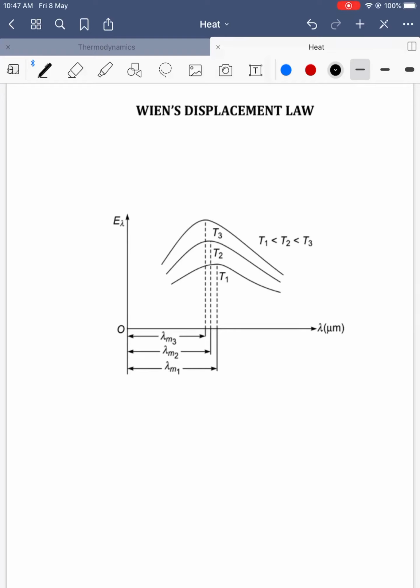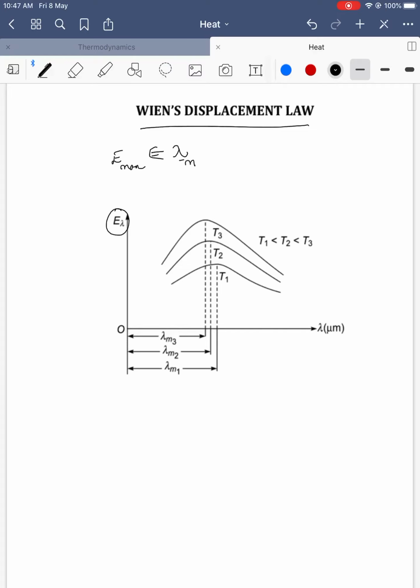Hi students, in this class we are going to discuss Wien's displacement law. According to this law, every black body emits energy at a particular wavelength. At that particular wavelength, the energy emitted will be maximum.